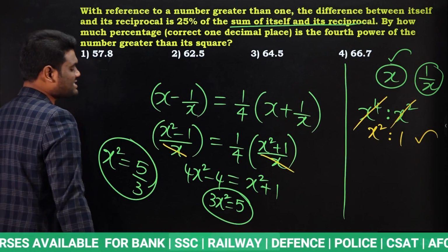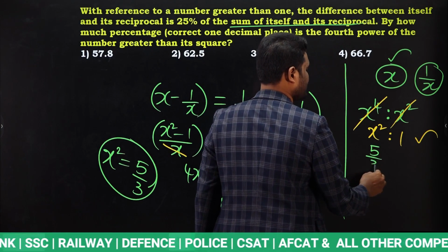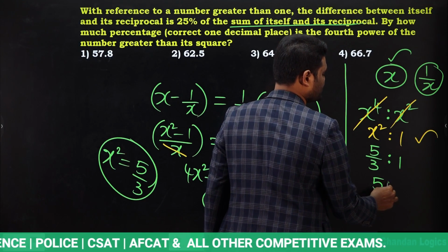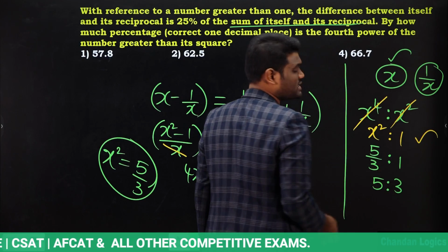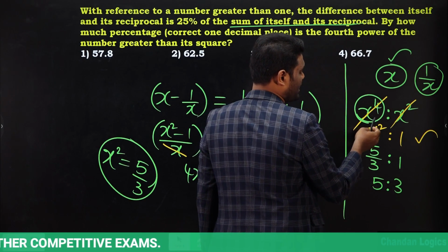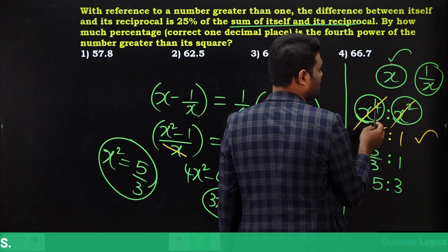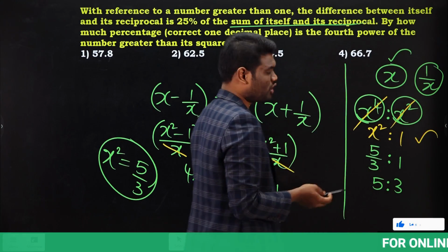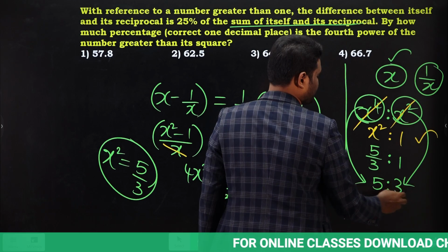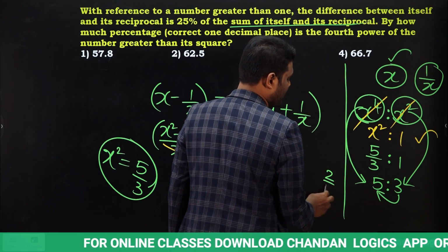Once I came to know x square value is 5 by 3, and this is like 1, so this ratio is going to be 5:3. Yes. If this ratio is 5:3, we are trying to calculate fourth power of a number is how much greater than square of a number. Yes or no? Fourth power of a number is nothing but 5. Square of a number is nothing but 3. Now if you look, this is how much more? 2 more. Yes. So 2 by 3.